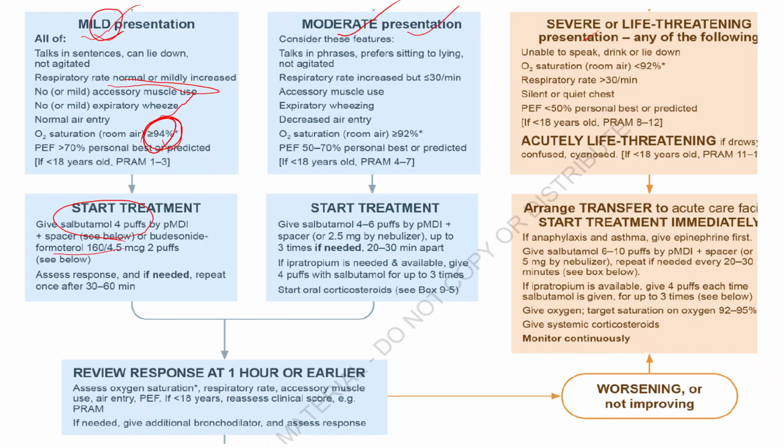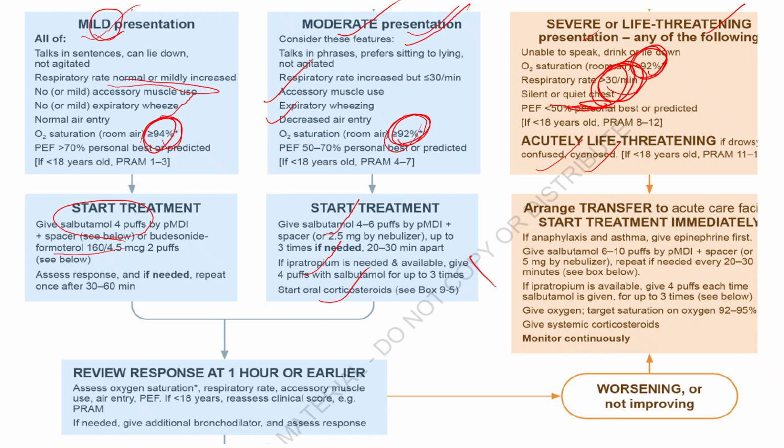In cases of moderate presentation, saturation is less than 92%, with excessive muscle use. In these cases, salbutamol, ipratropium, and oral corticosteroids can be given. If it is a life-threatening condition, then there is a silent chest, respiratory rate of more than 30, saturation of less than 92, and the patient is confused, cyanosed, unable to talk.